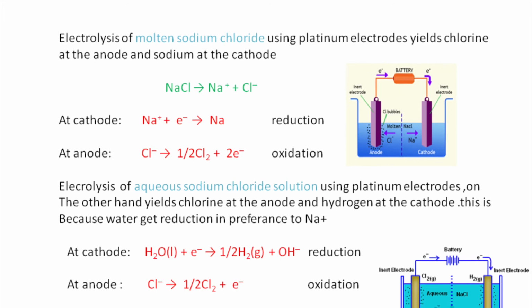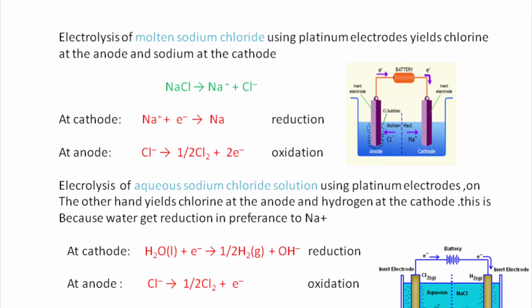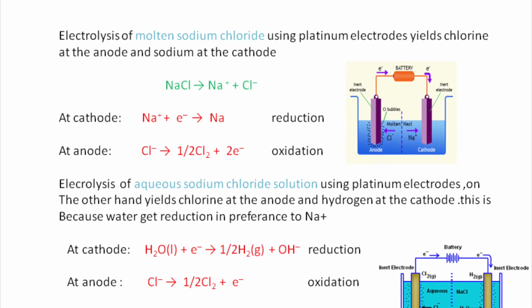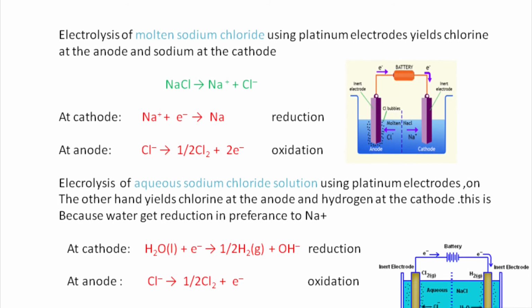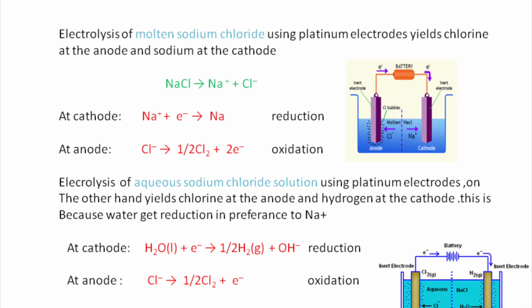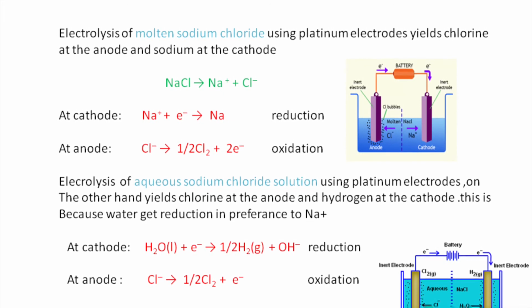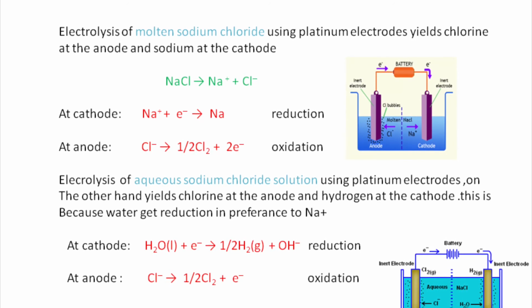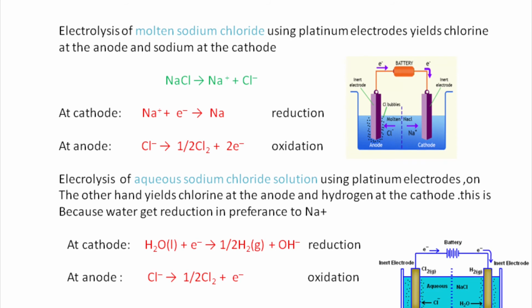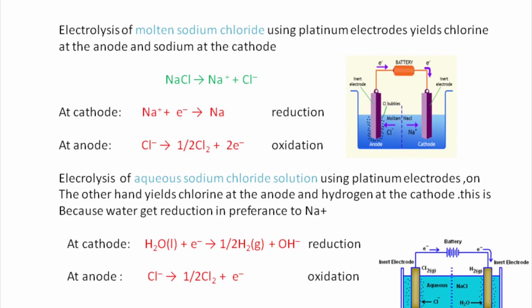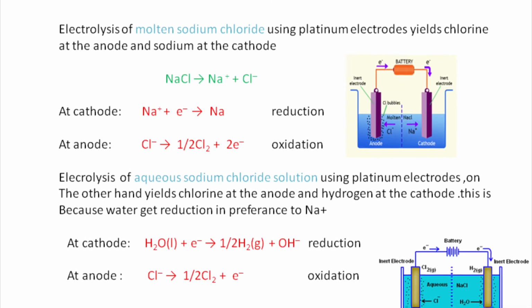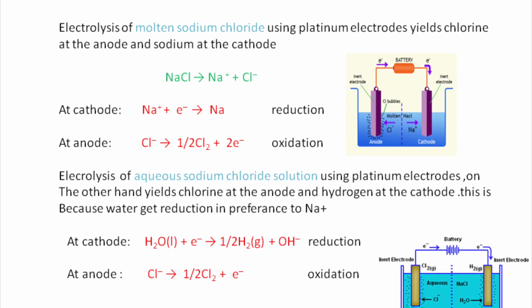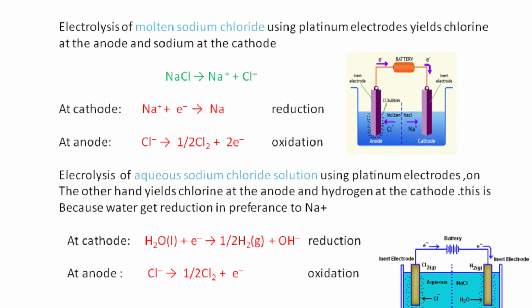Here are the equations. At anode, Cl minus gives half Cl2 plus electron, and at cathode, water plus electron gives half H2 plus OH minus. In water, we know that there are H plus and OH minus. So this H plus receives the electrons removed by chlorine and it is liberated as hydrogen gas. So oxidation at anode and reduction at cathode.